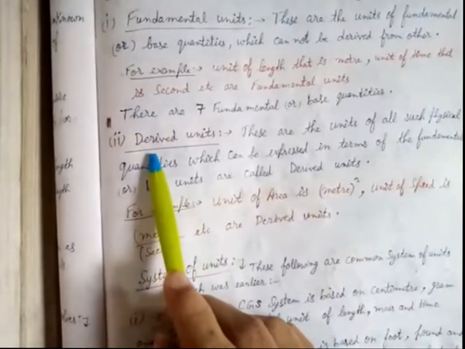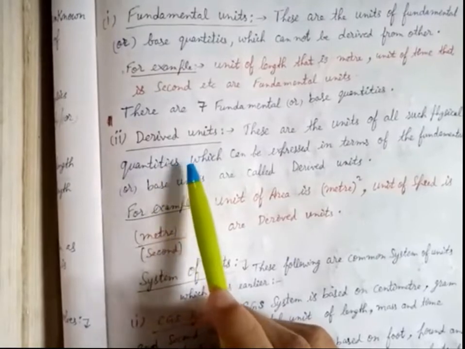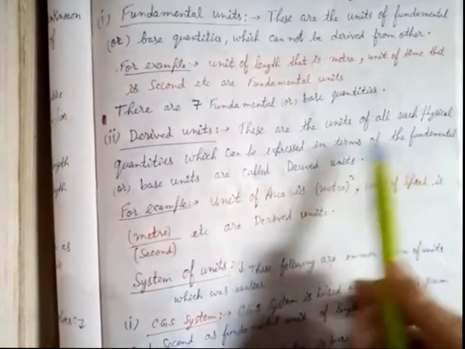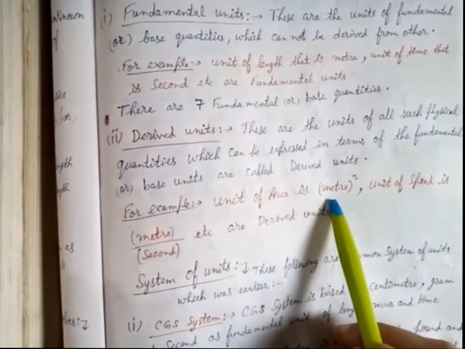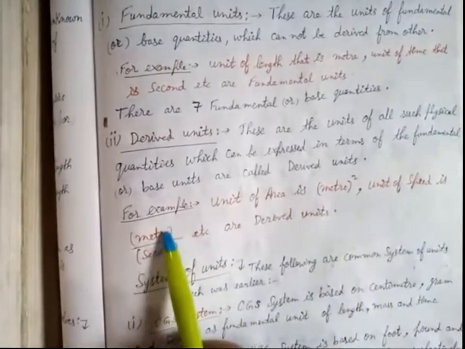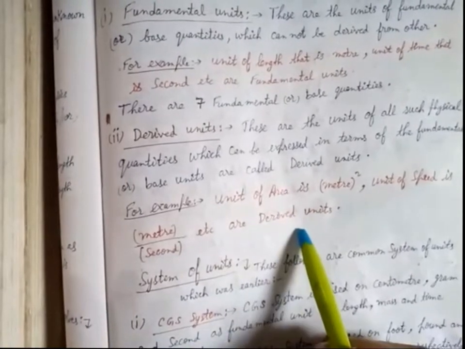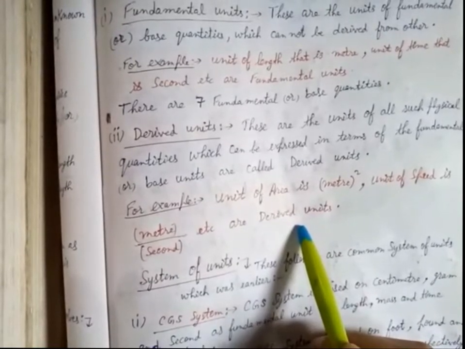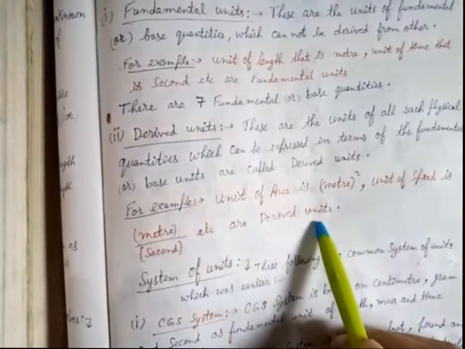It means the definition suggests that derived units are the units which are directly based upon or expressed in terms of the fundamental or base units. For example, the unit of area is meter square, that is the unit of length square. In the same way, the unit of speed is meter per second. In the same way, the unit of volume is meter cube, length cube, because the length unit is meter, and that is the fundamental unit. So derived units are expressed in terms of fundamental units.